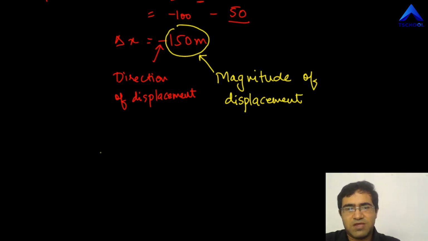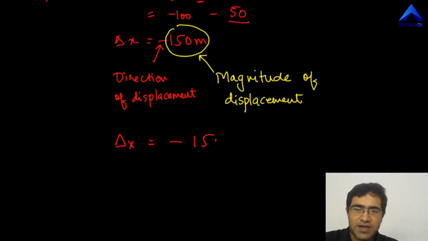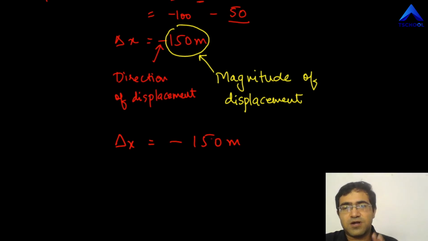So what I mean to say is that if you write delta x equal to minus 150 meter, it includes both pieces of information. One, the direction in which the object has been shifted, and second, the distance, the change of position. So compared to where it was, now it has been moved 150 meter, but the question is in which direction?